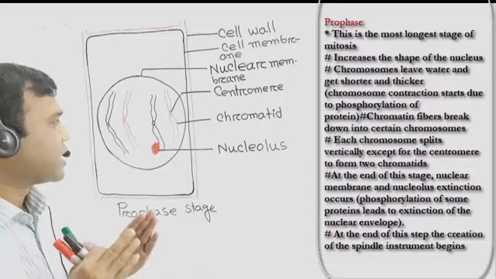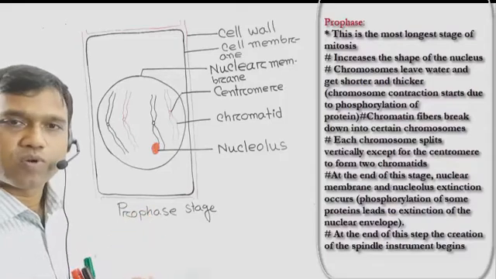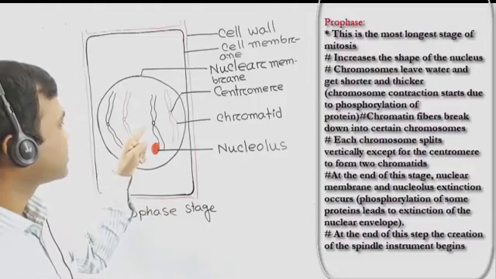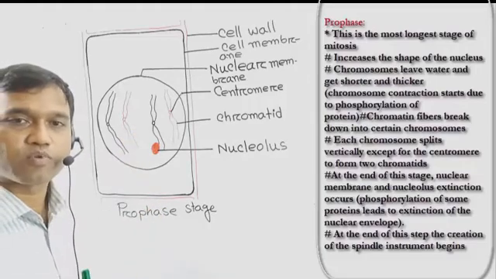Next point, each chromosome divides vertically except at the centromere and forms two chromatids.